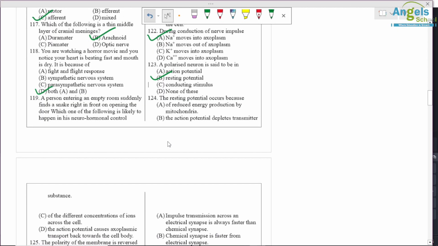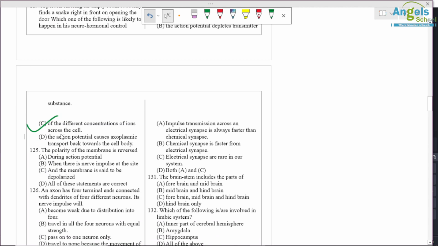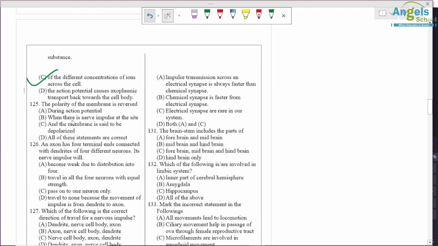Action potential depletes transmitter substance, a different concentration of ions across the membrane, and action potential causes axoplasmic transport back towards the cell body. So C option is correct. Resting potential is due to the different ion concentrations, like 3 Na+ present outside of the cell and 2 K+ present inside of the cell. Okay, so different concentrations of ions are accumulated across the cell.